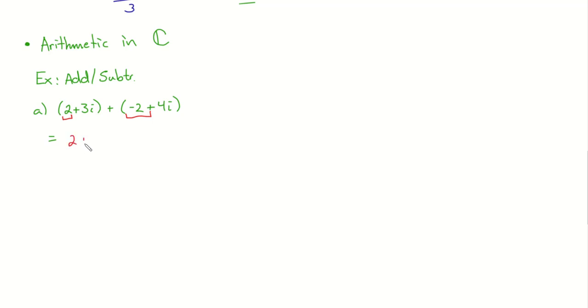Okay, I'm going to write it out longer. I don't think I necessarily need it. But my parentheses didn't really do anything, right? Like I wasn't distributing or anything. They were just there to keep my numbers straight. Can I rearrange addition? Yeah, and of course you're going to put like terms together. The real part and the real part are like. They're gone. Did you get 0 plus 7i? We're done. You're correct. It does work exactly like that.